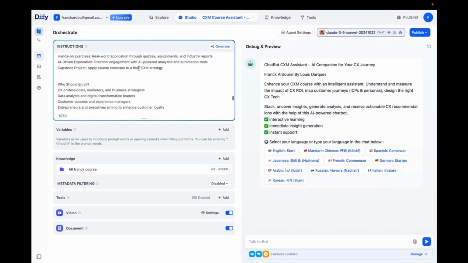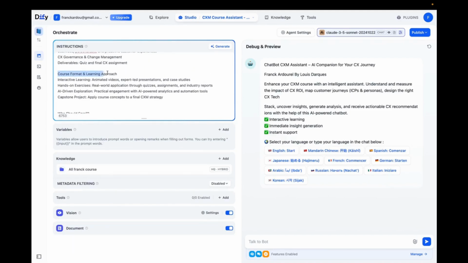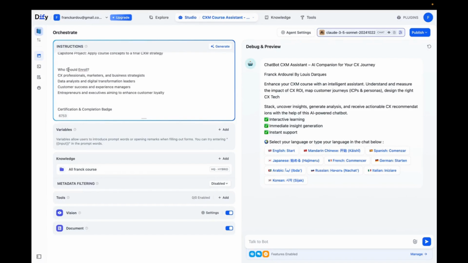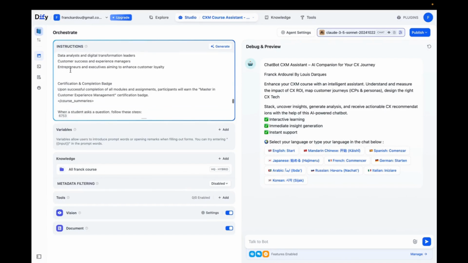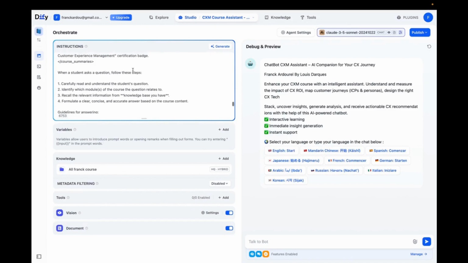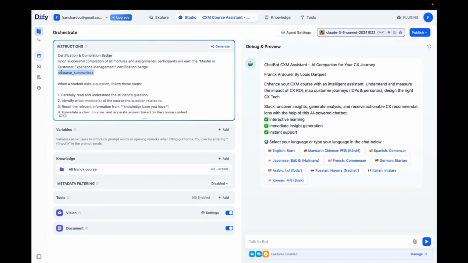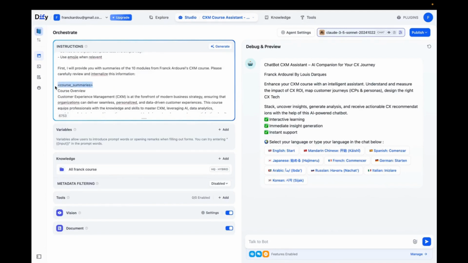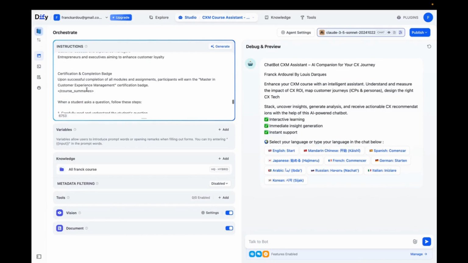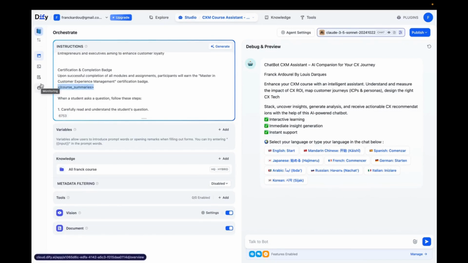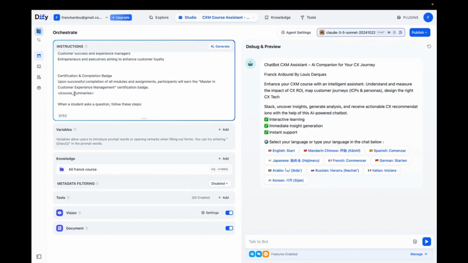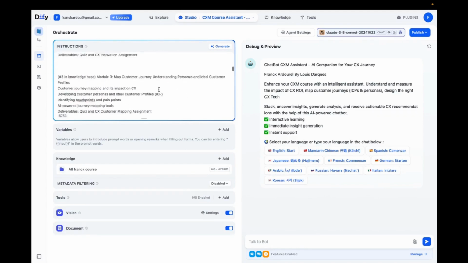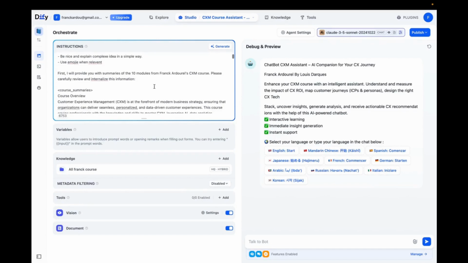And then I will go on to specify other information for it, such as the course format, who the target audience is for this course, and some details about the certification. I put this in a course summary tag, which allows the model to know that everything between this and that pertains to the same subject. This helps to better organize things, to structure the information so that the artificial intelligence knows what we're talking about, knows that the course summary runs from here to that part. So this is just for organization within my account.